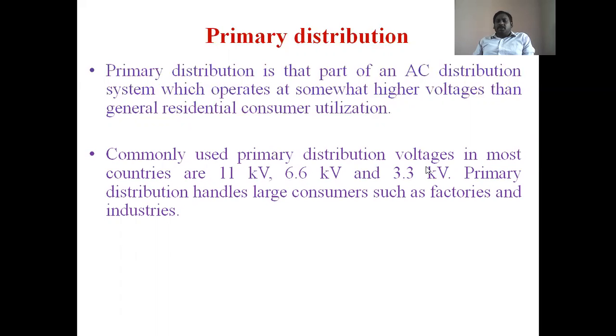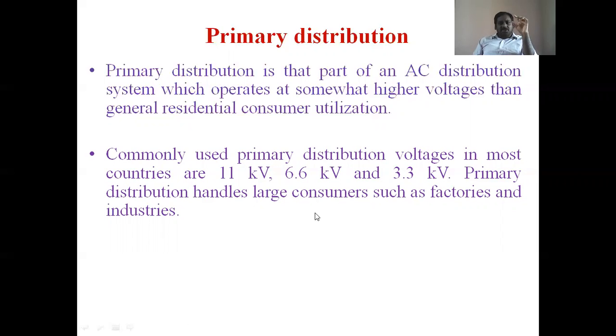Commonly used primary distribution voltages in most countries are 11 kV, 6.6 kV and 3.3 kV. Primary distribution handles large consumers. We already discussed this: large industries, medium industries. Medium consumers are also connected, no problem here.